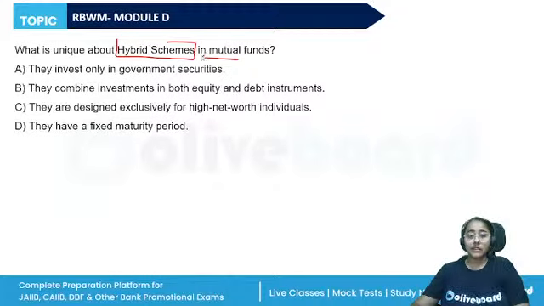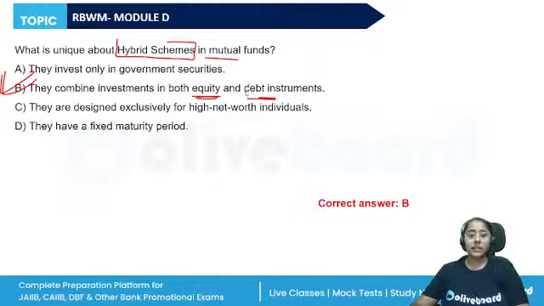Equity schemes invest for long term capital growth with some income in the large cap, mid cap, or small cap companies. Solution oriented, like retirement fund scheme or children's fund. Hybrid schemes invest in equity and debt instruments depending upon the objective of the scheme. So they combine investment in both equity and debt instruments. So this is a unique feature.